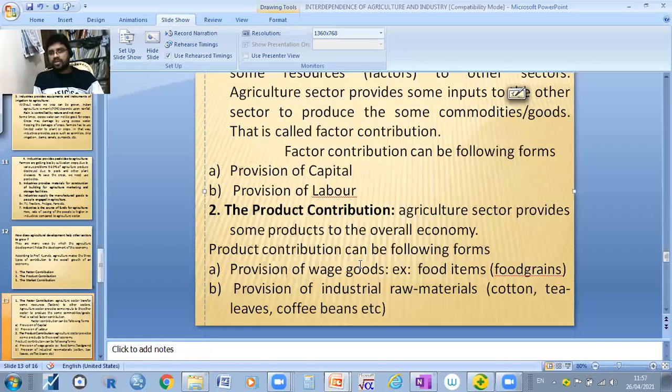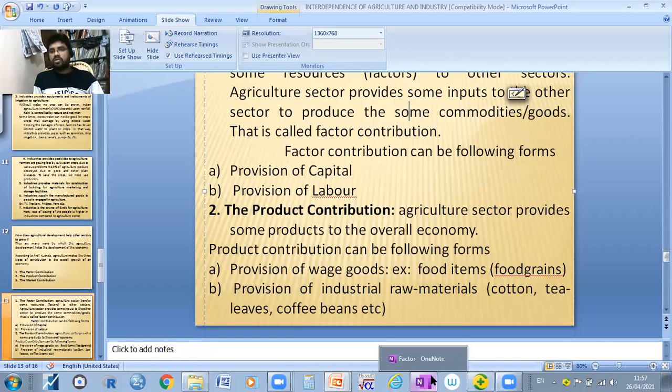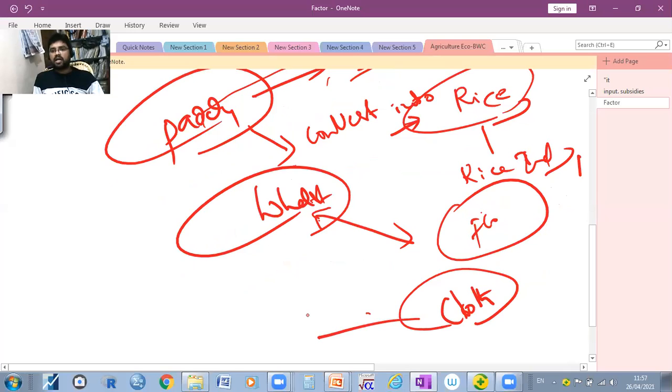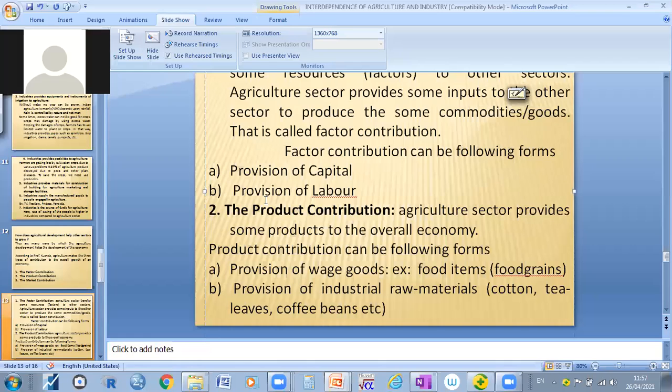See, there is a provision of wage goods, food items, as well as provision of raw materials, cotton. For example, in the agriculture sector, we can produce cotton. So the cotton can be used in order to produce cloth, right? So how can the cloth be produced? By using raw cotton. So this is a product contribution, right?